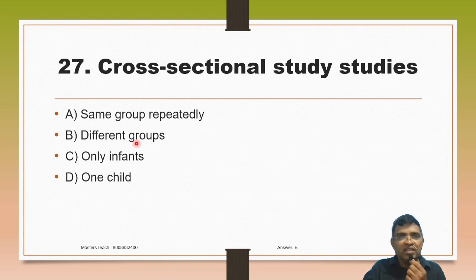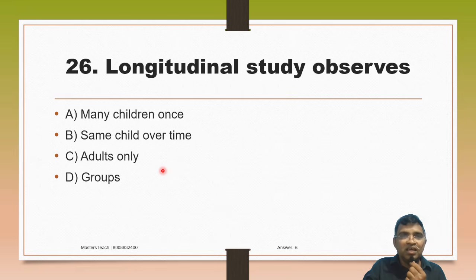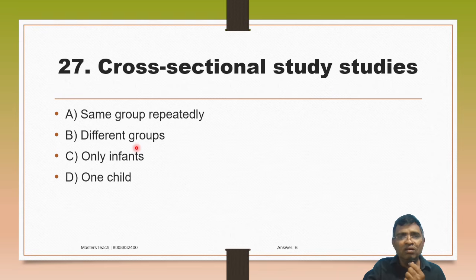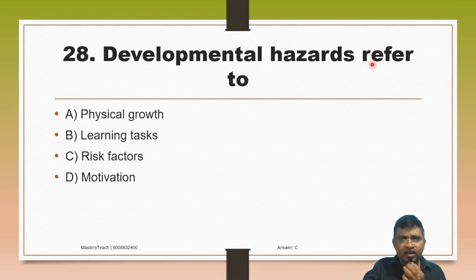You have to remember. Then cross-sectional studies. What is cross-sectional? Same group repeatedly, different groups, only infants, one child. Cross means it is opposite of longitudinal, which is for the same child. Cross means different groups observed at a time. That is called cross-sectional study. Option B.